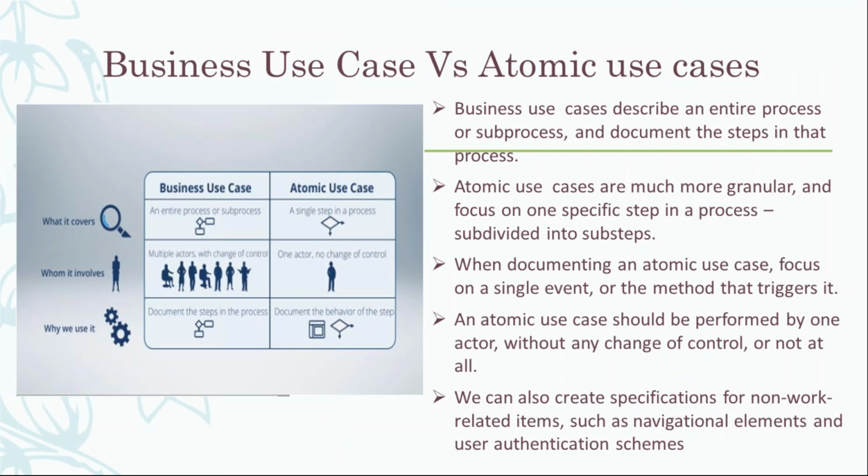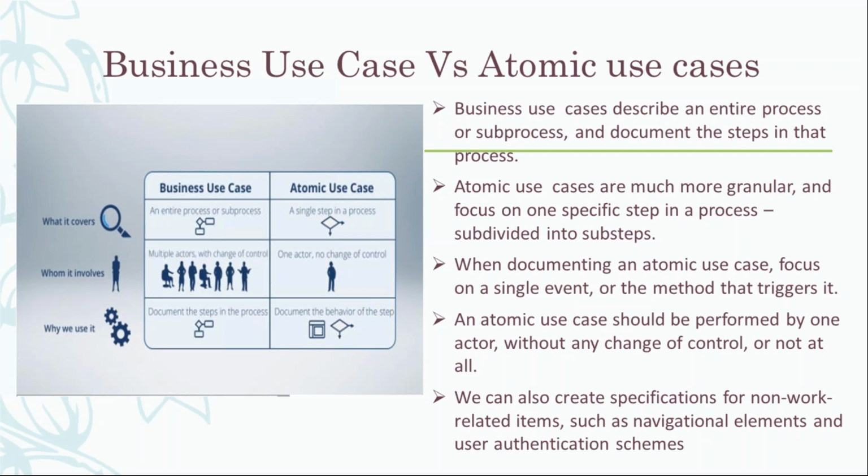So the next slide actually says we can write the business specification in two different formats. One is what we call business use cases, and the second is what we call atomic use cases. What is the major difference between these two? Business use cases describe the complete process in a single document. We don't divide it into different ones.